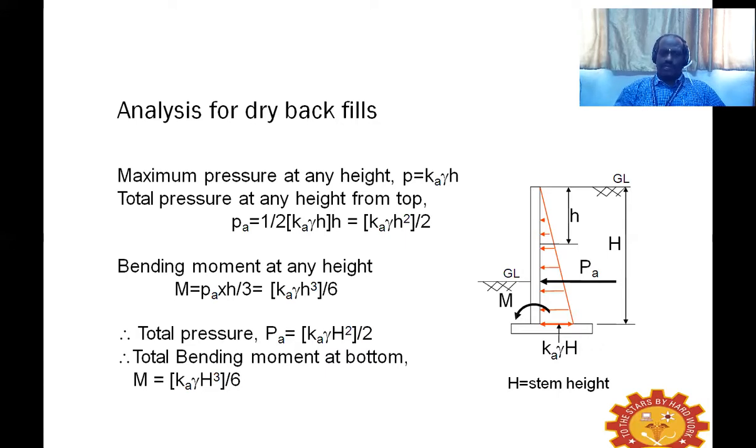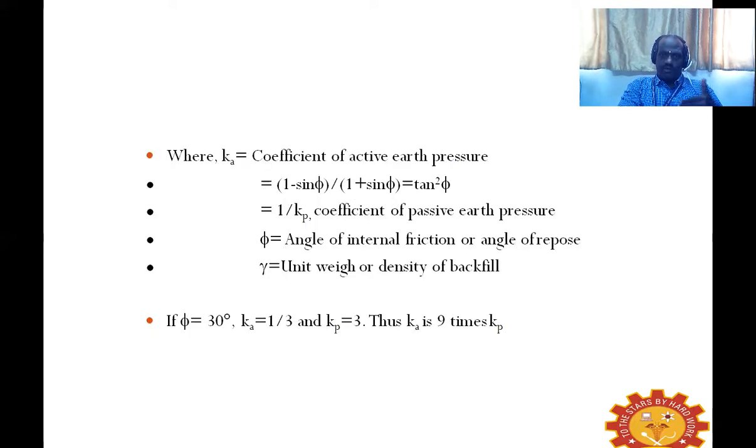So we can find out this moment, and for this moment we have to design the section for the retaining wall. To sustain this moment, we have to design the retaining wall.